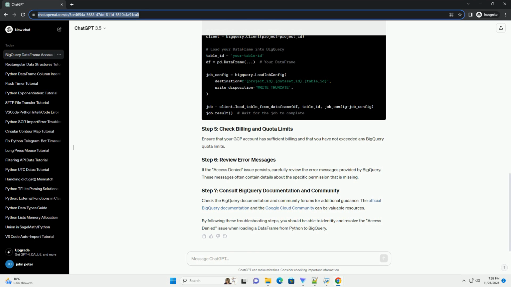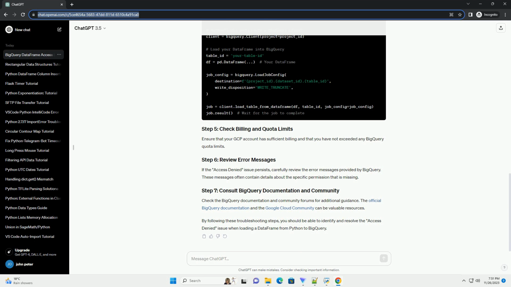Verify that your Google Cloud account has the necessary permissions to access the dataset and table you are trying to load data into. You can do this in the BigQuery console on the GCP website. If you are using a service account for authentication, ensure that the service account has the required permissions. You can grant permissions in the IAM and admin section of the GCP console.